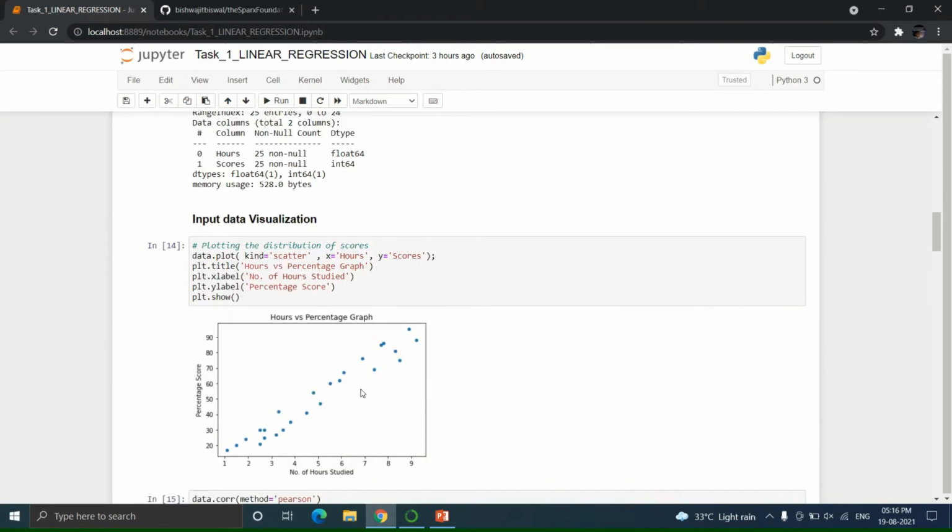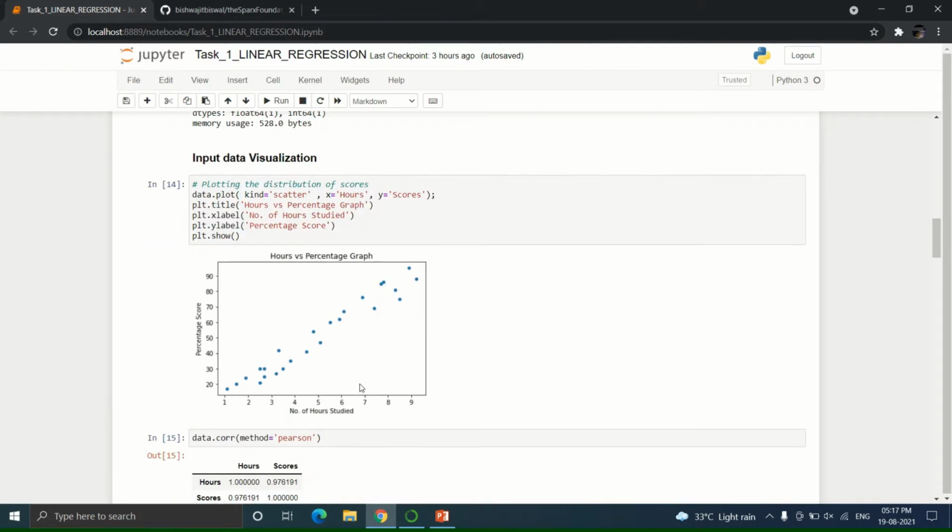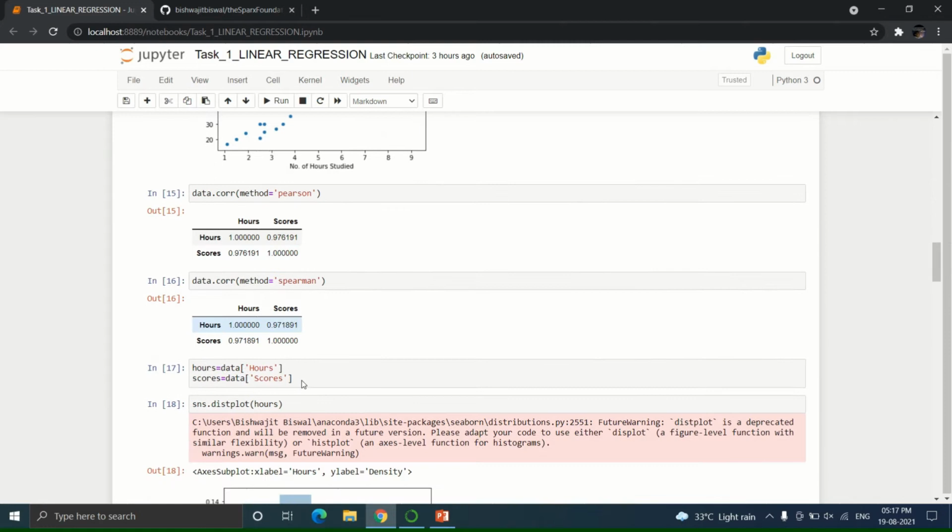Now in the next step we plot the scatter plot between two variables, where the number of hours studied is on x-axis and percentage score is on y-axis. From this, we can see that there is a linear relationship between two variables. The linear relationship can be validated with the help of correlation coefficient.